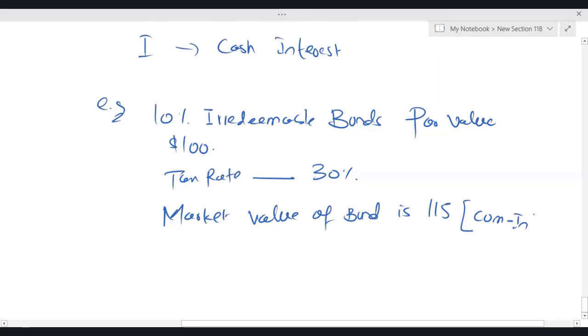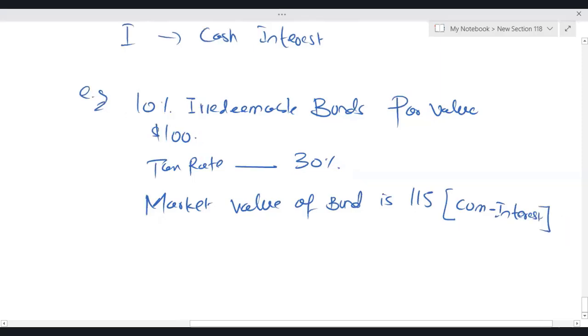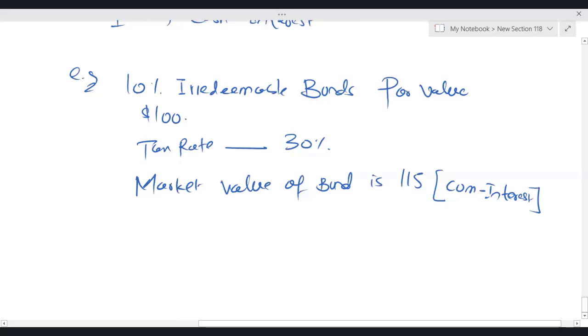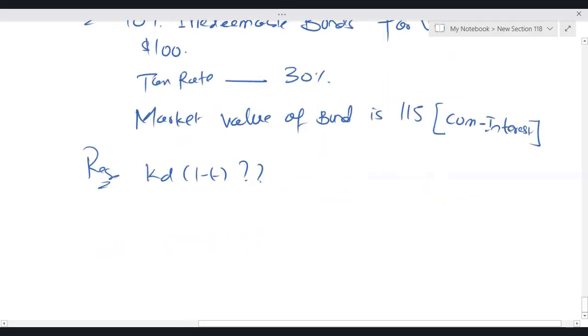Cum interest, ex interest: if nothing is mentioned, then we always assume ex interest. For cum interest, the examiner will have to use the words cum interest. Required is KD(1 minus T). So simply use the formula of the irredeemable bond.